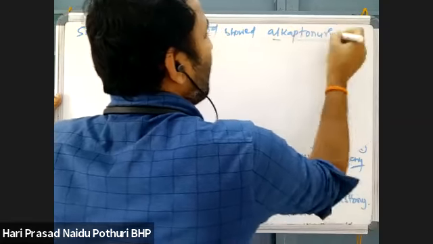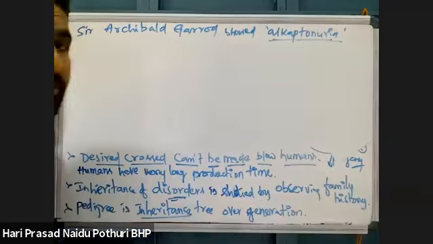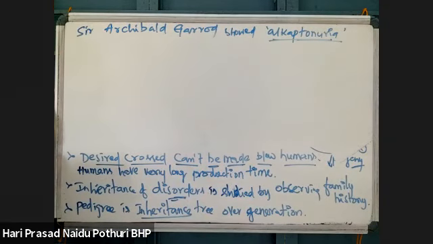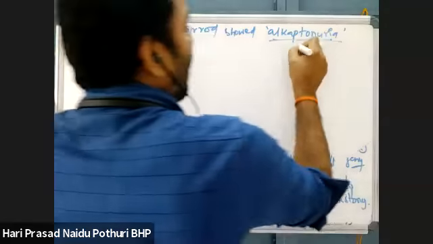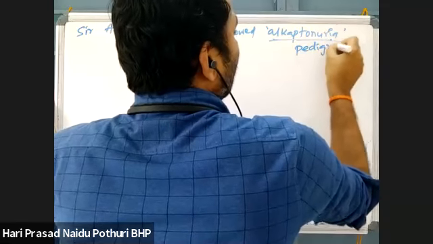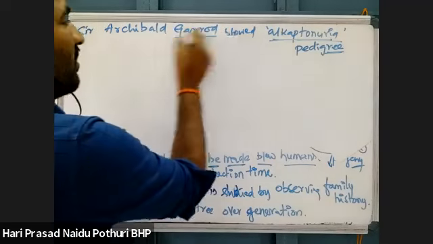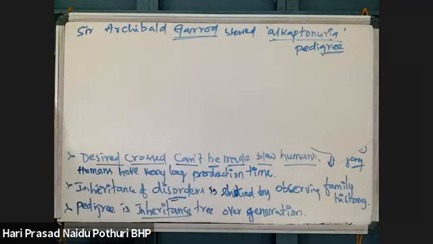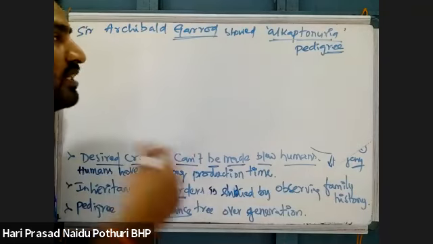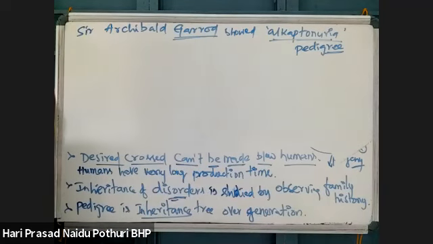We will continue. I will discuss this, which is an enzyme defect in metabolism. Alkaptonuria pedigree was first studied by a scientist named Garrod. Alkaptonuria resulted from the failure of an enzyme in metabolism, which is actually an autosomal disorder. That autosomal disorder we still didn't complete. When we go for autosomal disorders, there I will explain.